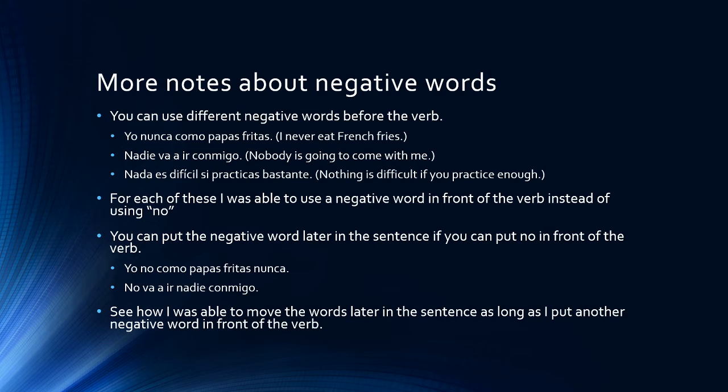For each of these, I was able to use a negative word in front of the verb instead of the word no. If I want to use that negative word later in the sentence, I'm certainly welcome to do that, but I still have to have a negative word in front of the verb. And once again, that's most often no. So here's a couple of examples. Instead of saying nunca como papas fritas, I can say no como papas fritas nunca. Notice there's a no in front of the verb as well as the negative word later. Cannot say ever like I would in English because this phrase or clause started in the negative, no como, and therefore I have to use a negative word to end it, nunca.